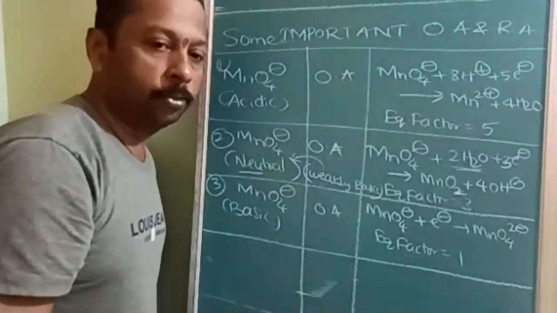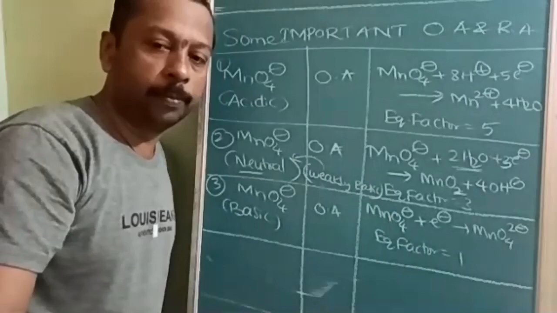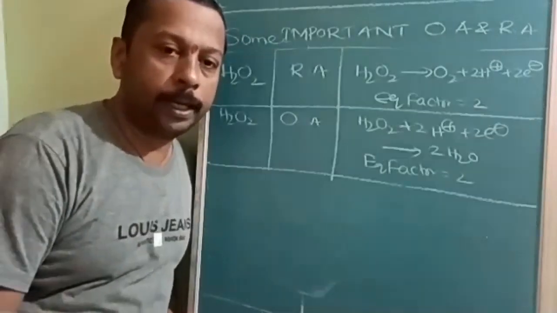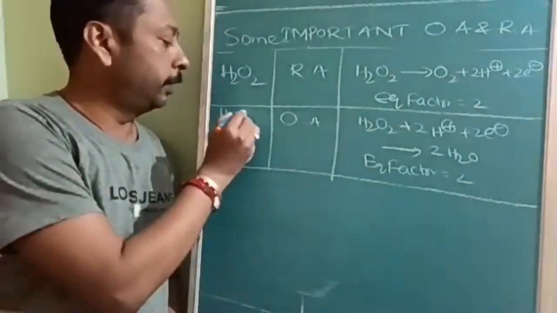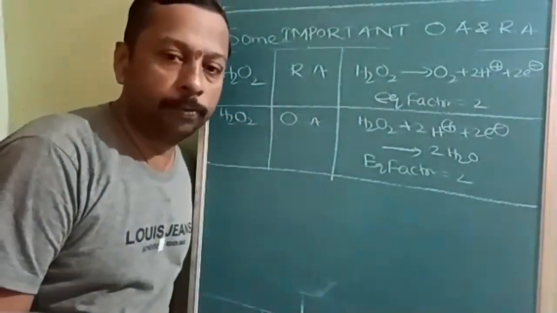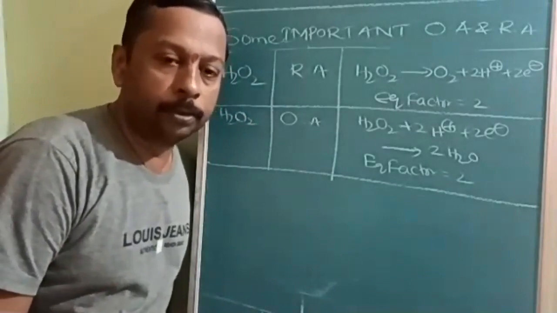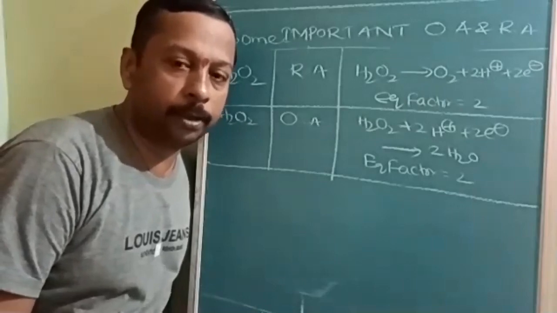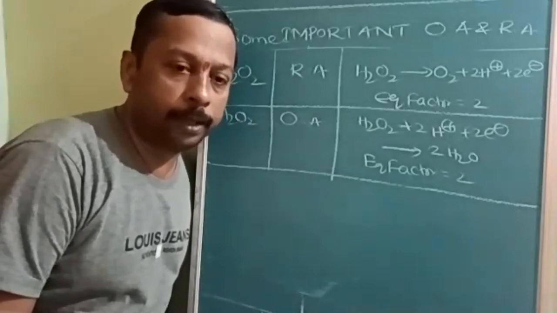Now note this down, then we will go for H2O2, followed by potassium dichromate. Next important oxidizing and reducing agent. The advantage of KMnO4 is that it can act as an oxidizing agent in all media, acidic, basic and neutral, but the oxidizing power is not the same, the equivalent factor is not the same, and the equivalent weight is not the same.